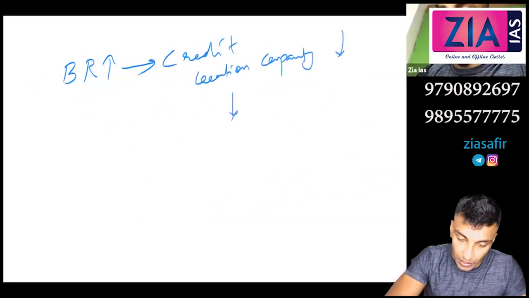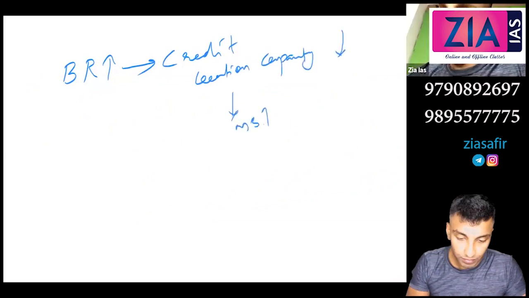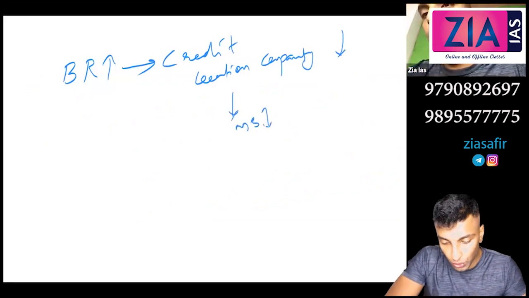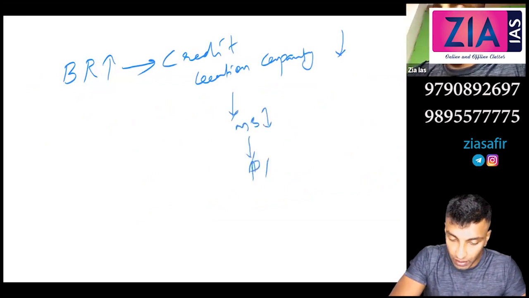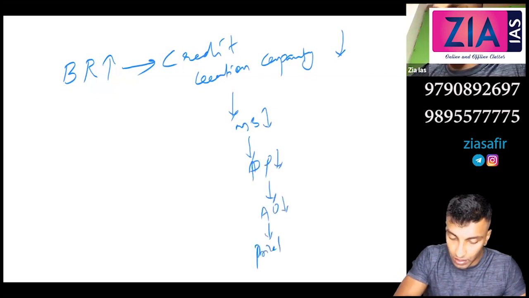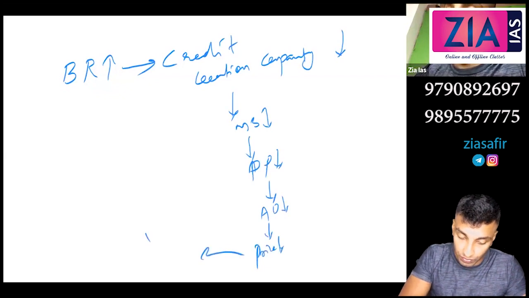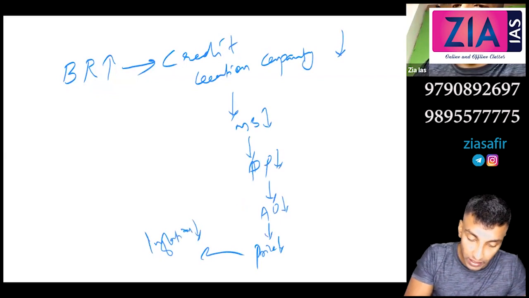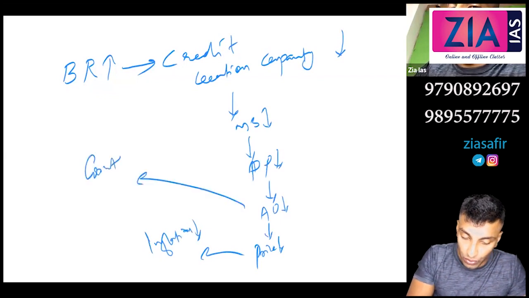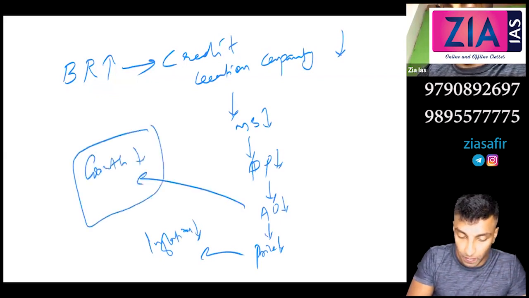So what will happen with money supply? Money supply will reduce. So purchasing power will reduce. Similarly, aggregate demand will come down. So price will come down. That leads to inflation coming down. Price coming down means inflation coming down, and automatically growth will also be affected.